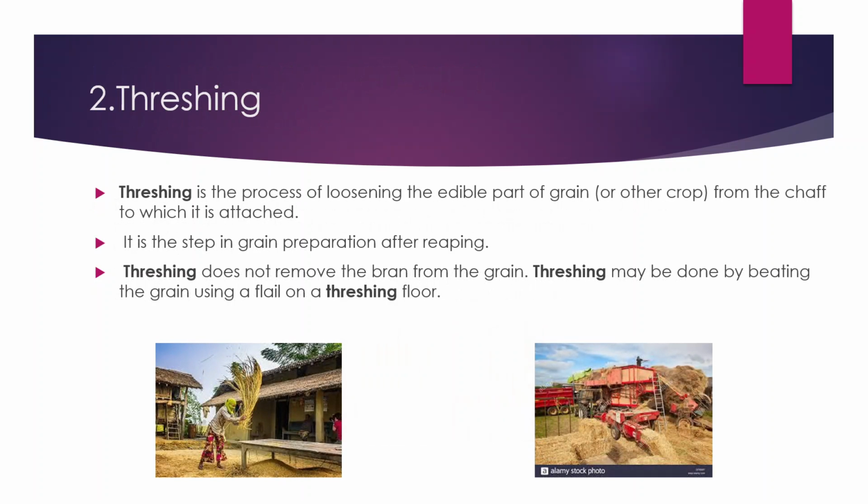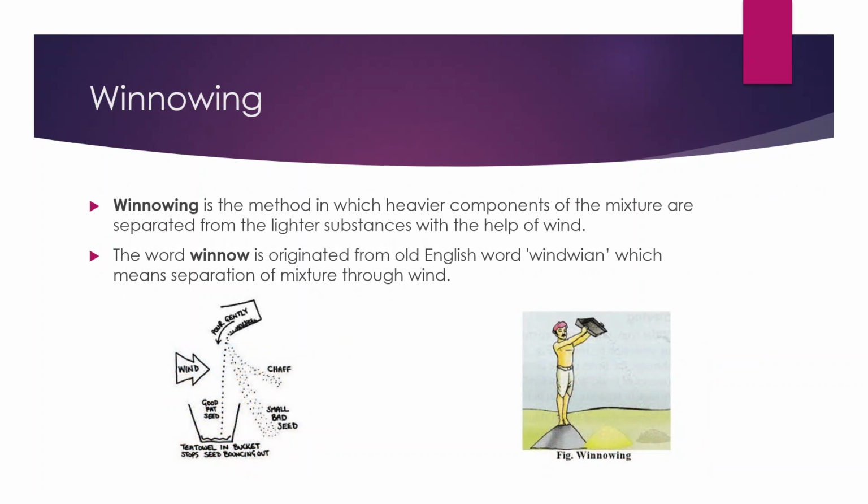The next one is threshing. We have seen that in the process of threshing, loosening of the edible part of the grain is done by beating the ripened crop on a hard surface called the threshing floor. We also have learnt about winnowing, and we know that winnowing is the process of separation of the grains from the chaff by the action of wind.